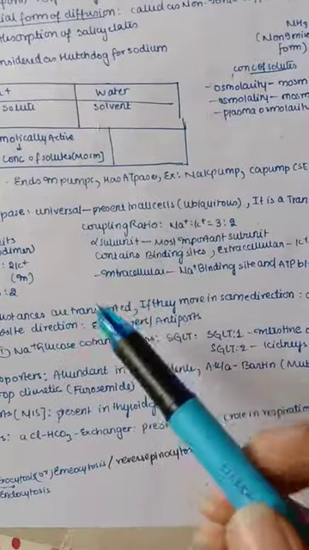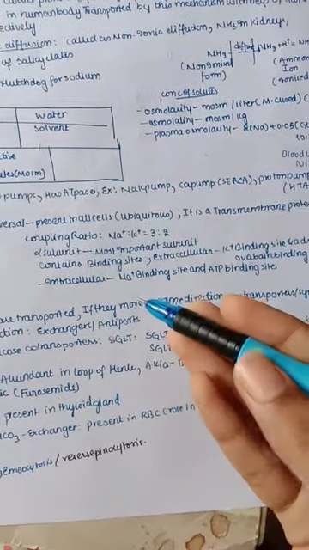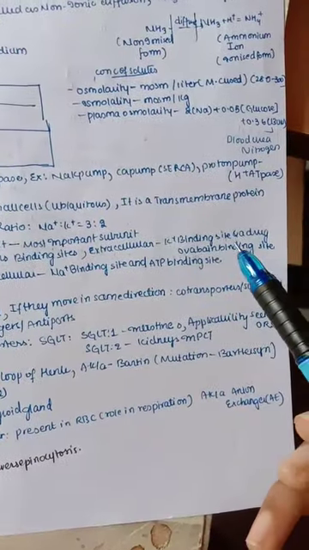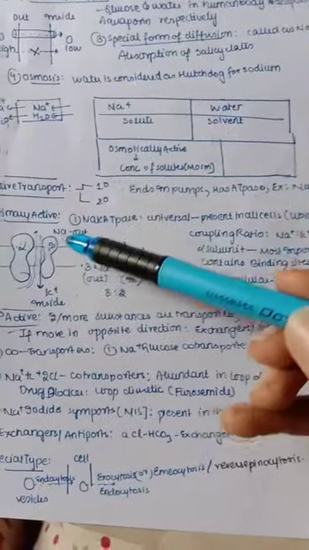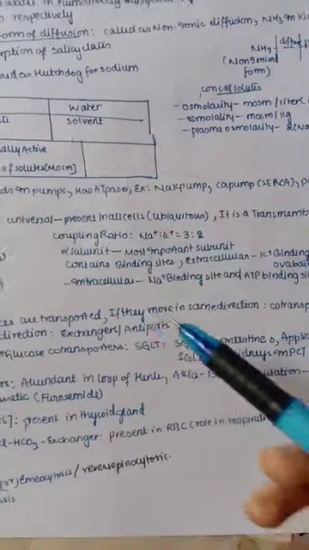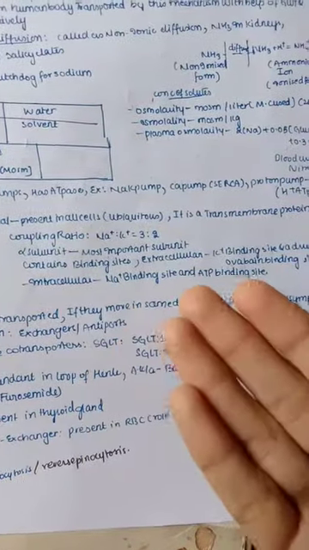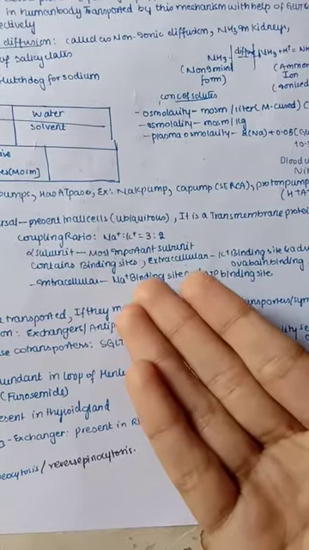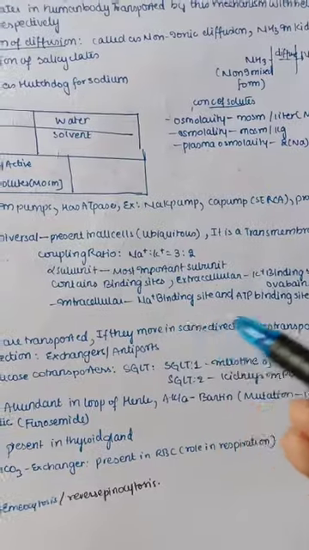Why? Because the alpha subunit mainly contains the binding sites. It has 2 binding sites, extracellular and intracellular. You can see this is the extracellular and this is the intracellular. The extracellular binding site mainly attaches a drug called ouabain, and also it binds mainly to potassium, because now it flips and it needs to bring the potassium inside. And the intracellular side has mainly the sodium binding site and ATP binding site, because ATP is present inside the cell, because our mitochondria is inside the cell. So ATP binding site and sodium binding site, because sodium needs to get out from the cell now.